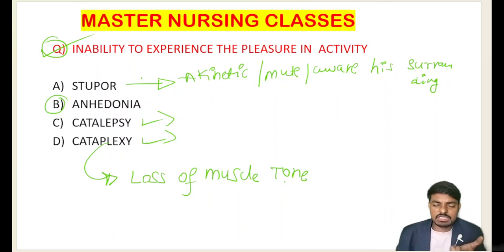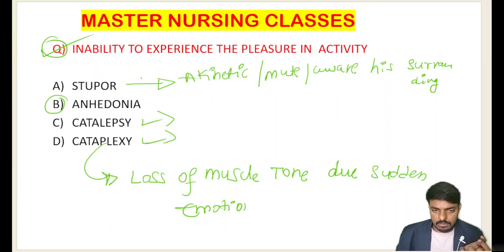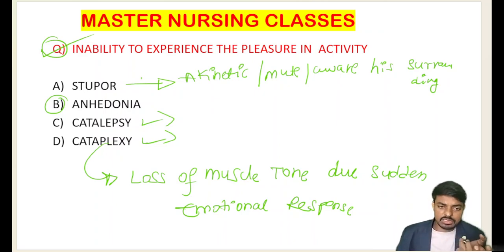Due to sudden emotional responses, that is what we call cataplexy. Cataplexy is the loss of muscle tone due to a sudden emotional response. And catalepsy is the thing where...